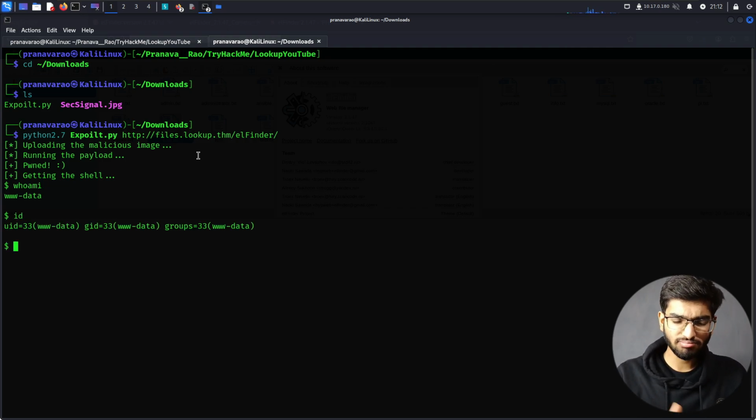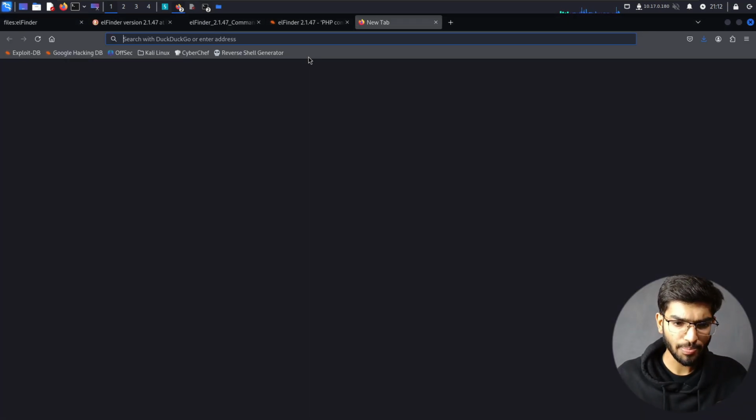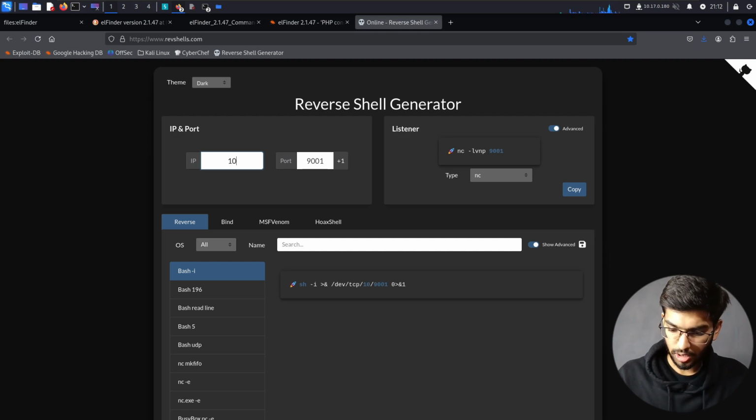But this is a not very interesting kind of shell that we have got, so we can upgrade it with a reverse shell. What I did is I come here and change the IP address to 10.17.0.180.